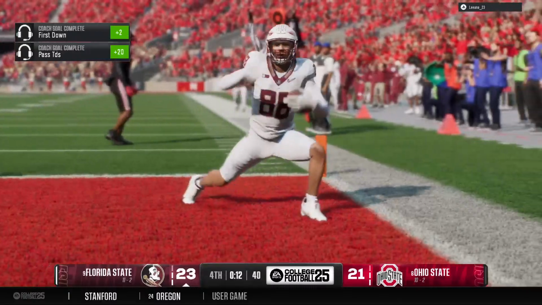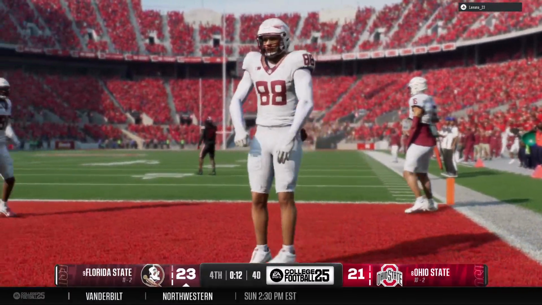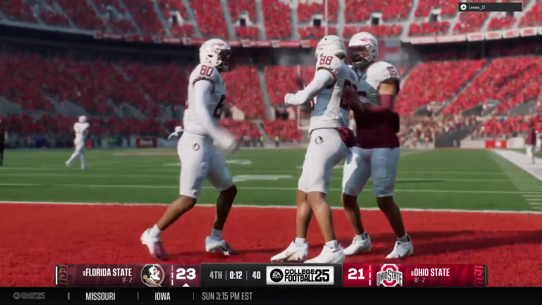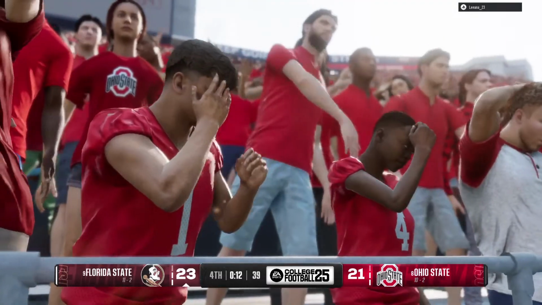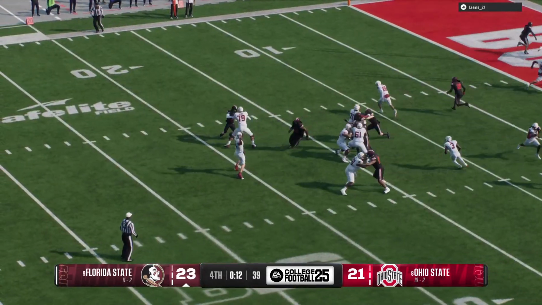Touchdown, Seminoles. They go in front in the final minute of play. Now, this is why they love this guy so much, is when it's crunch time, he makes plays like this. And what I love is the quarterback knows all I got to do is get the ball in his hands, and he can do the rest of the work and get it all the way to the end zone. Great play.